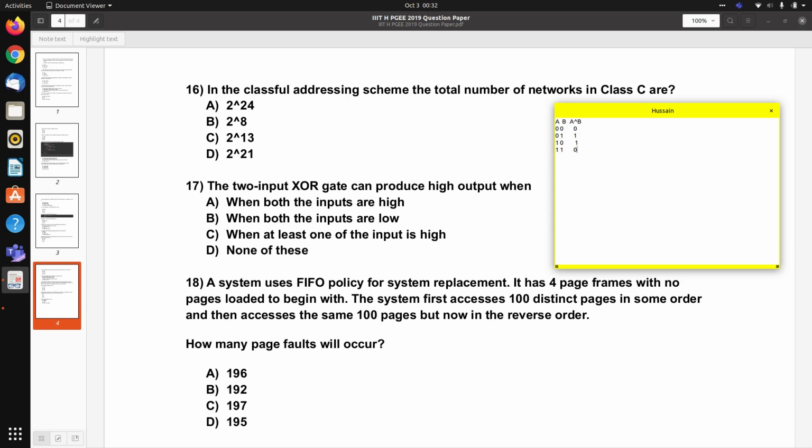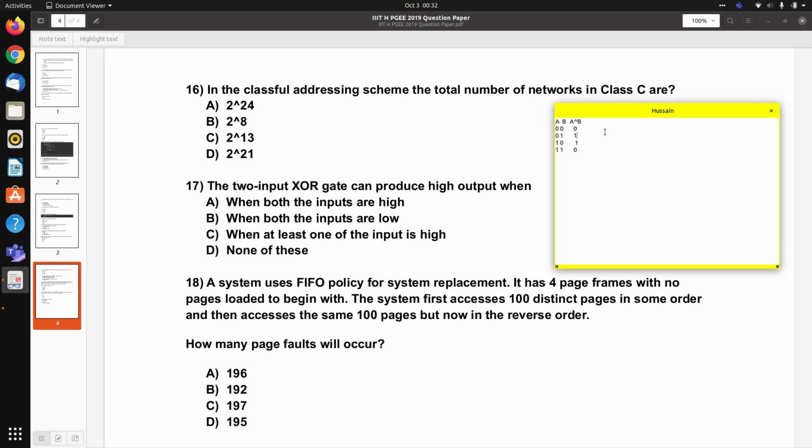So option A says when both the inputs are high. So 1 1 will be that case, and in that case the output is low. Second option B, when both the inputs are low, so that will be the 0 0 case. In that case the output is 0. So B is also false. And C says when at least one of the inputs is high.